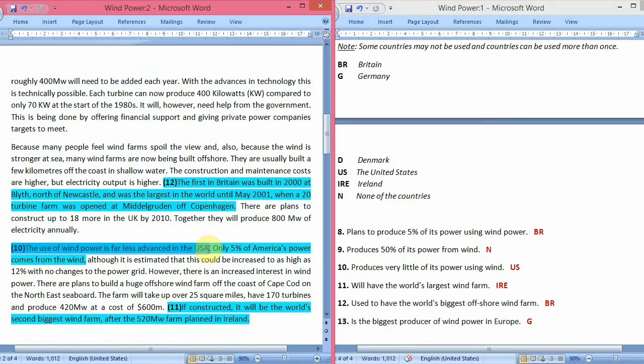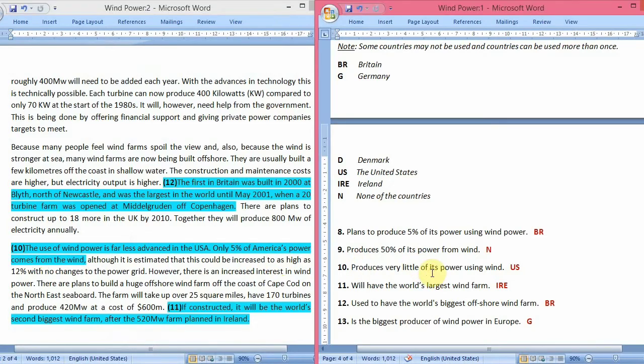So the USA uses wind power in a very small amount, only 5% of America's power comes from the wind. So the US only generates 5% of its electricity using wind power, which means that it produces very little of its power using wind energy. So that's how the answer is US.